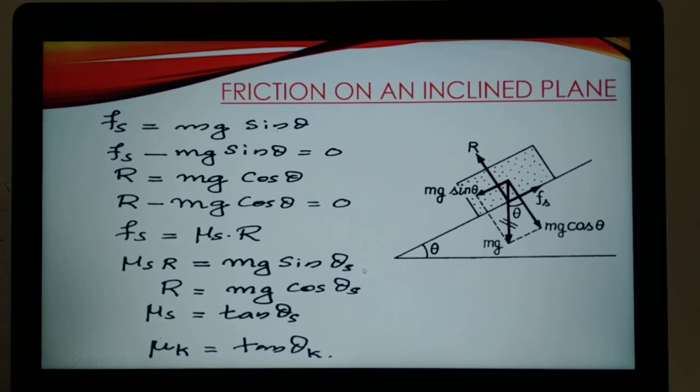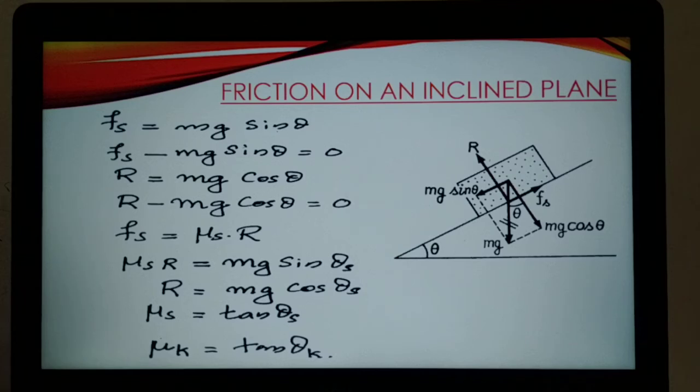This equation we have written at the situation where theta equals theta s. I already told you, you are increasing theta, and for a particular value of theta, that is theta s, the body starts to move down, where Fs is the limiting frictional force. Limiting frictional force Fs is equal to mu s into R, where theta is equal to theta s.